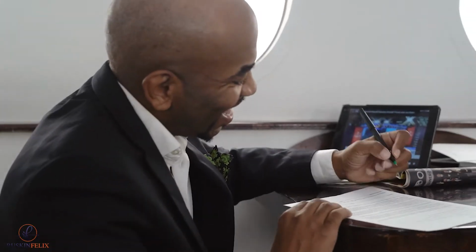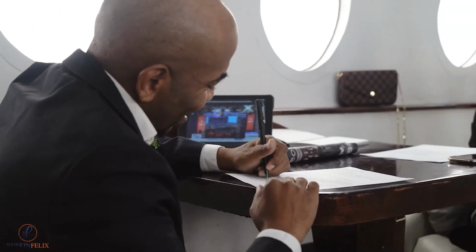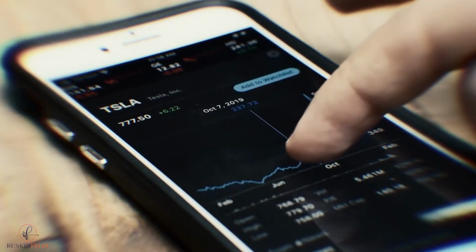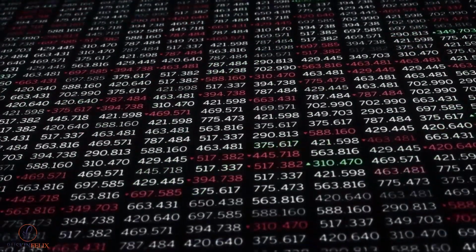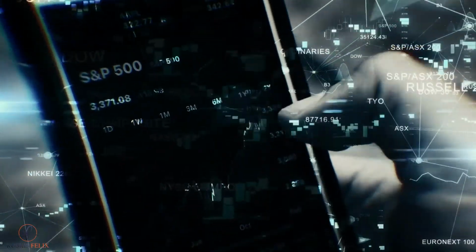A financial instrument is a physical or virtual document representing a legal agreement with monetary value. There are two types of financial instruments: cash instruments and derivative instruments. Financial instruments can also be classified into asset classes based on whether they are debt-based or equity-based. Foreign exchange instruments are a third distinct type of financial instrument.